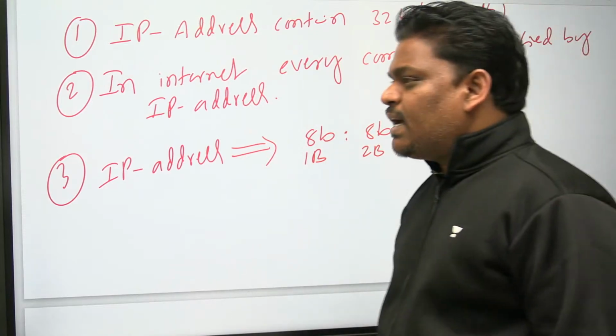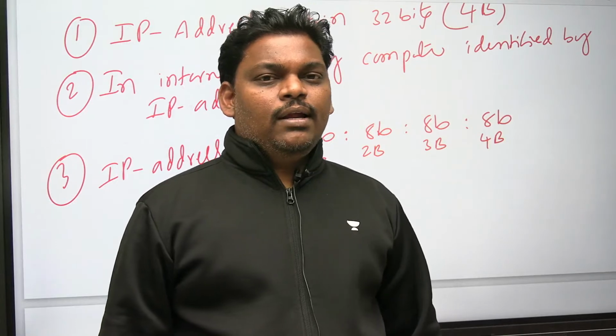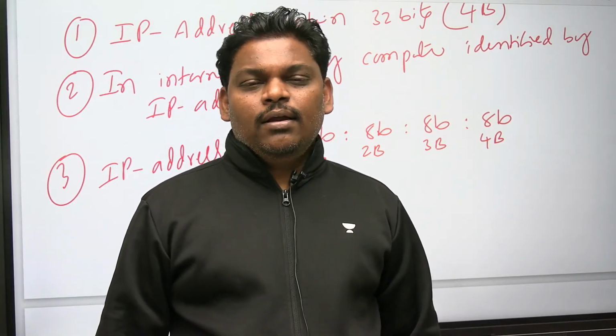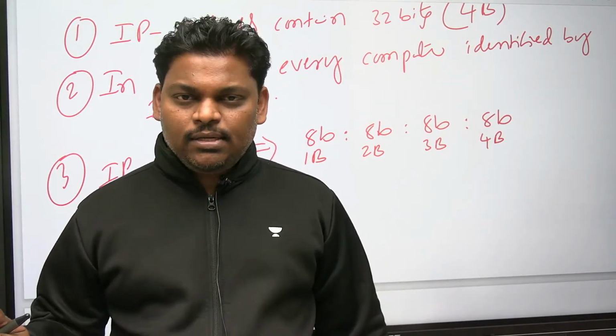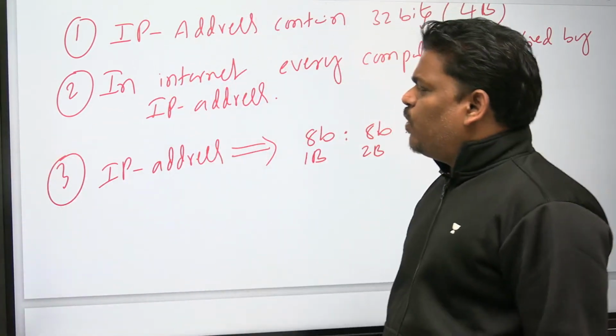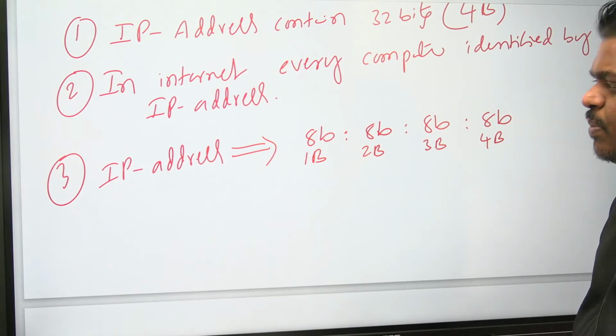So first chapter is IP addressing. IP addressing internally contains 2 parts: classful IP addressing and classless IP addressing. I am talking about classful IP addressing. We started. First point, an IP address contains 32 bits. Second, in the internet every computer will be identified by an IP address.